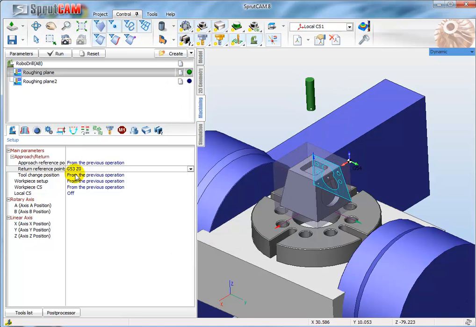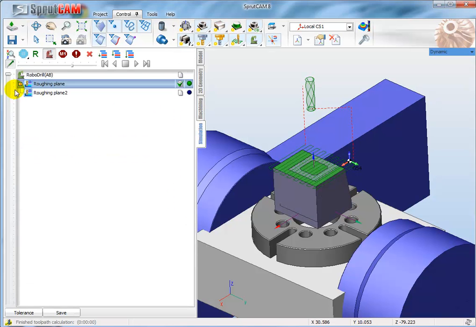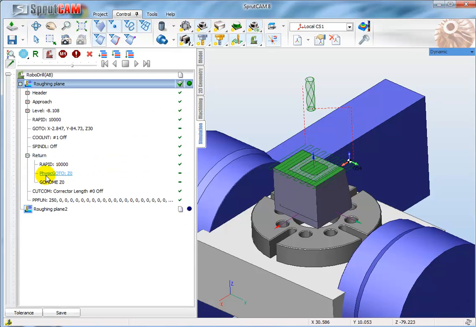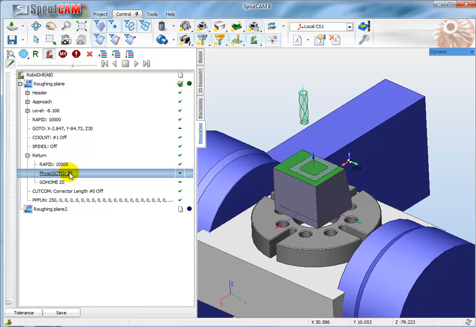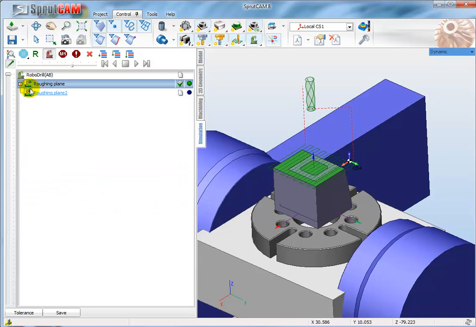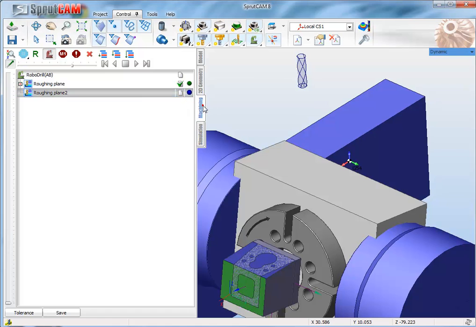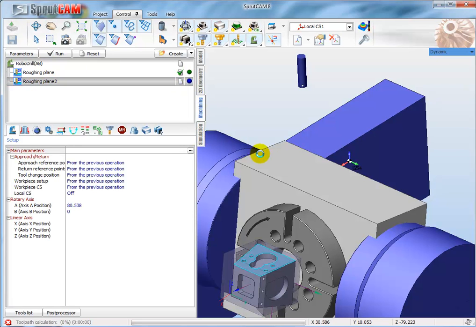Okay, we have this one in origin. If I recalculate this one, then in return we will have this physics go to Z0. By this command you have to generate in the post-processor G28 Z0. Well, calculating the next operation.